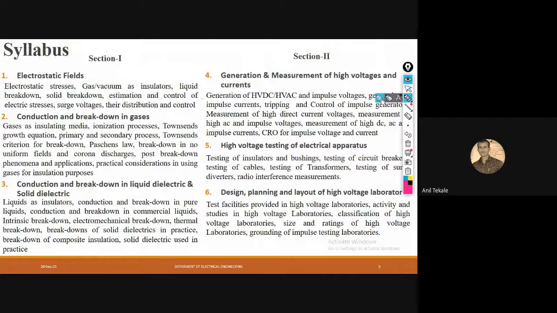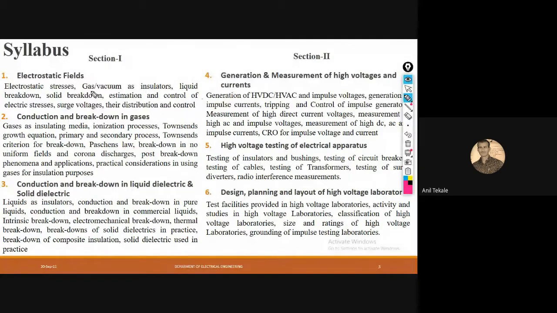Let me show you the syllabus for section 1 and section 2. First of all, you have to understand that there are a total of 6 units. Out of that, 3 units are in section 1, and section 2 has another 3 units. I think you have already understood electromagnetic engineering, right? Some of the concepts from that introduce high voltage engineering. As an electrical engineer, you must understand all these things. That is why this subject is in your last year syllabus structure, right?